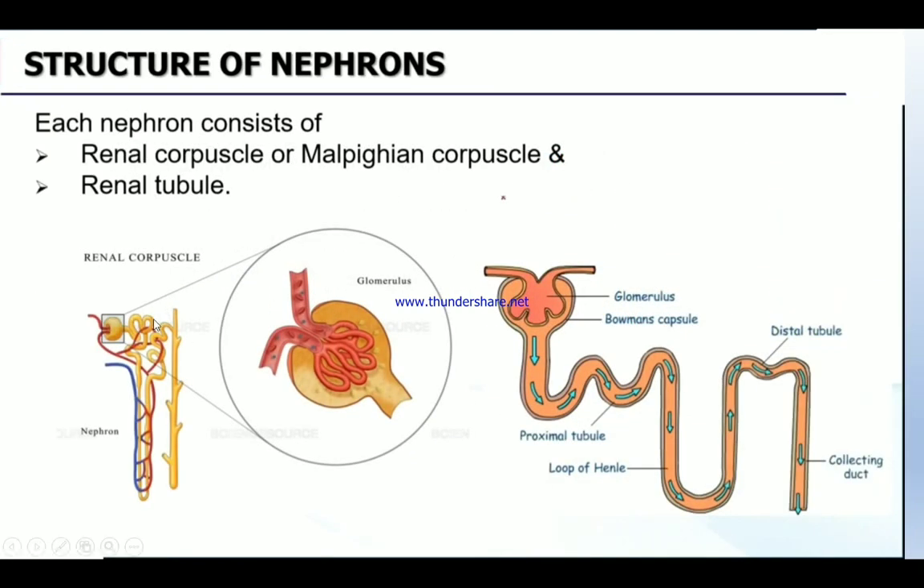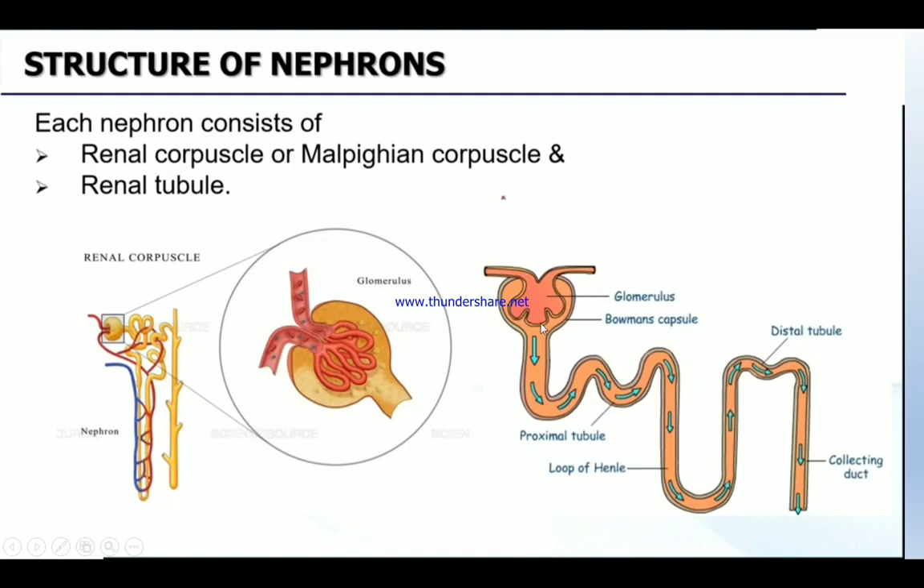Now we'll see the structure of the nephron. This is the structure of the nephron, right? Each nephron consists of a renal corpuscle or Malpighian corpuscle. So this area only we say is the Malpighian corpuscle. Each nephron consists of a renal corpuscle or Malpighian corpuscle, this area.